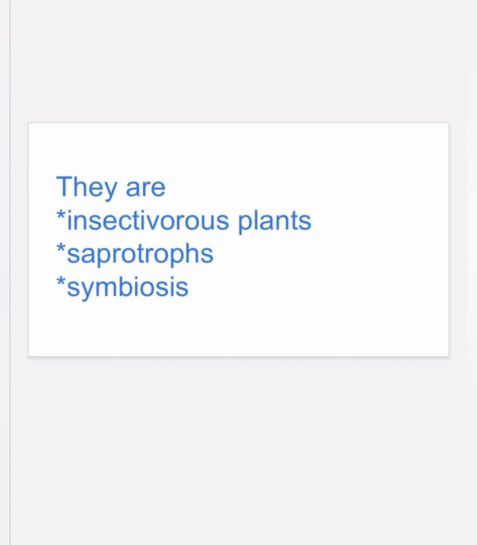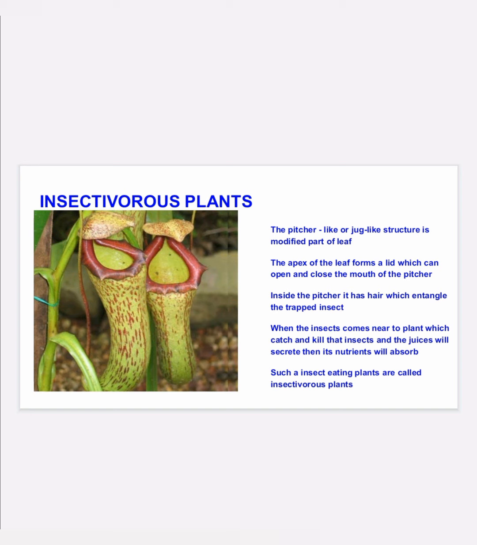Next one, insectivorous plants, which have a jug-like structure. The apex of the leaves forms the lid which can open and close the mouth of the pitcher. When an insect gets near the pitcher, it will attract and trap the insect. It can kill the insect, then create a secretion juice, which is the nutrition of insectivorous plants.